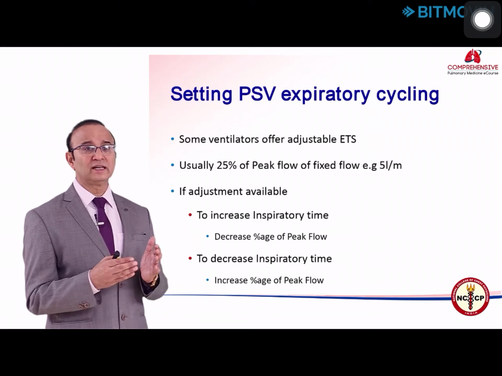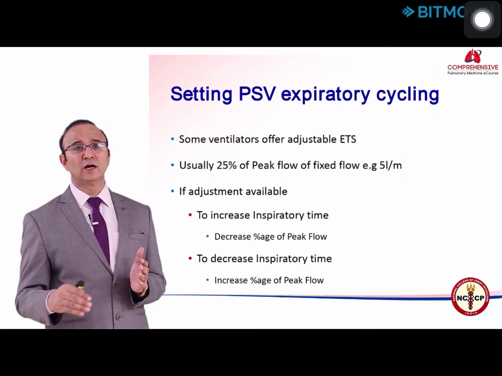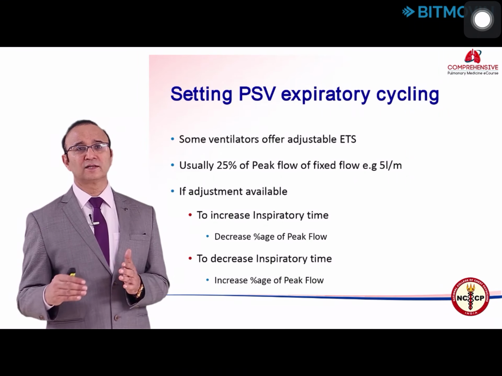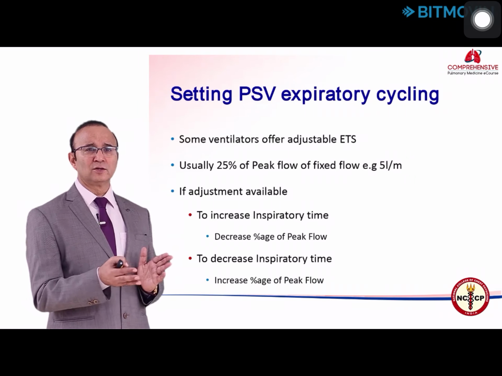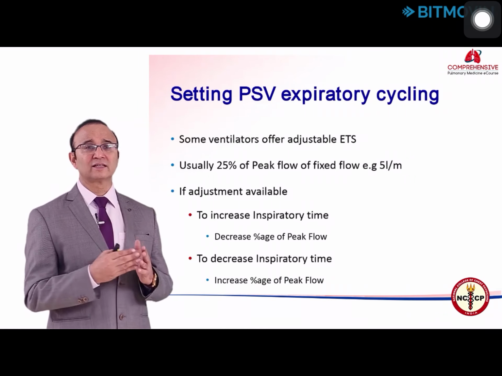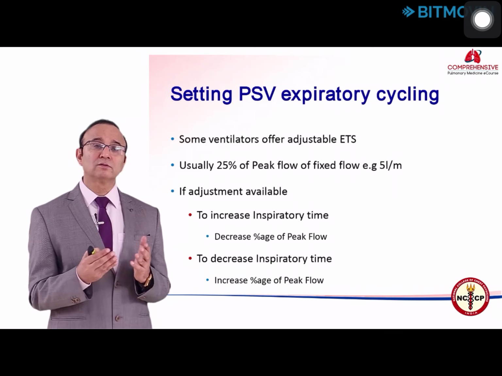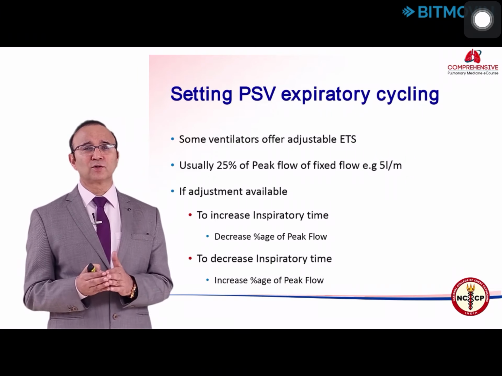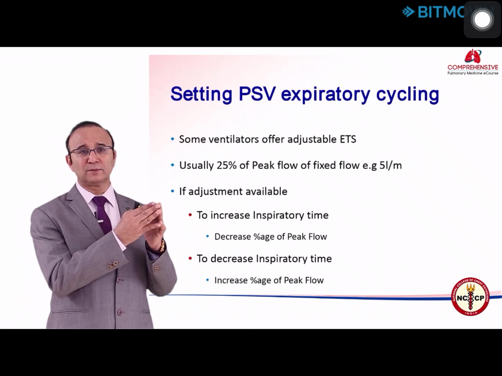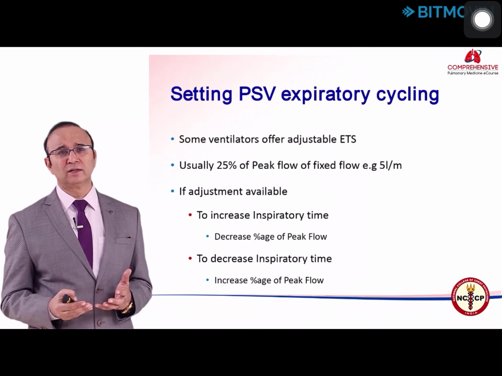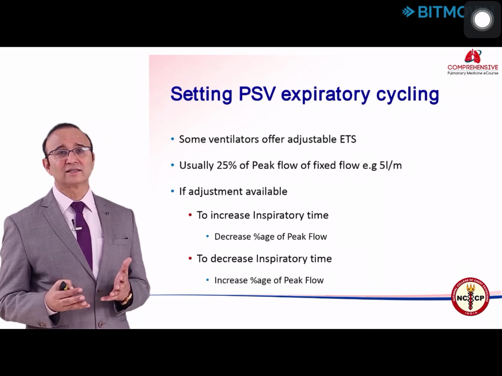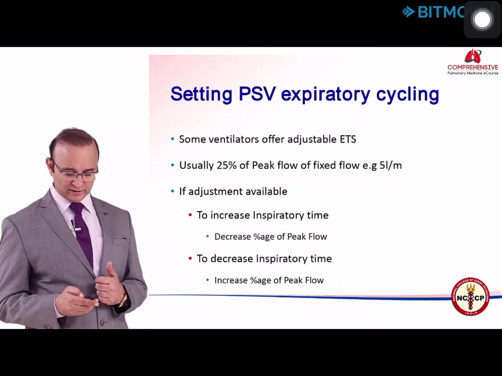If you want to increase inspiratory time, you go down, like from 25% to 10%. If you want to decrease the inspiratory time, you have to go higher. Like in a COPD patient, if I want to decrease the inspiratory time from 25%, I may go to 40%, right? So you have an adjustable cycling mechanism in many of these modern ventilators.